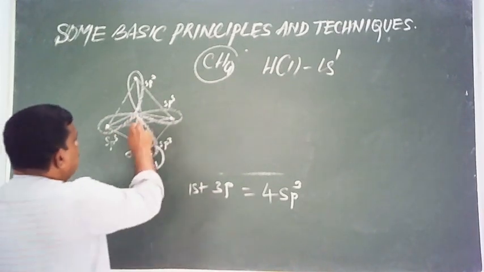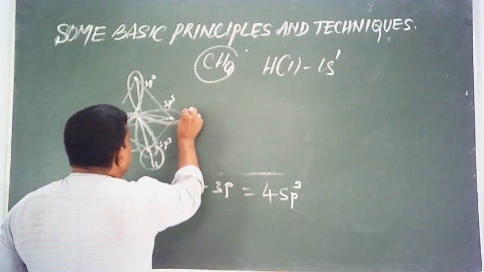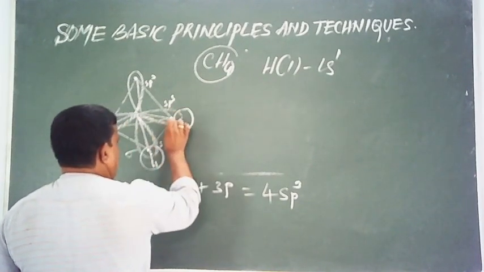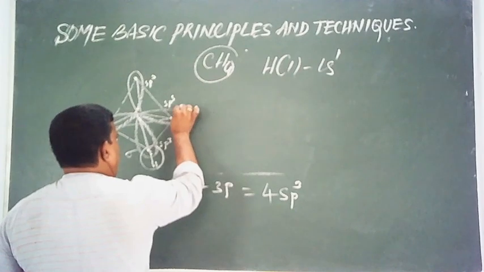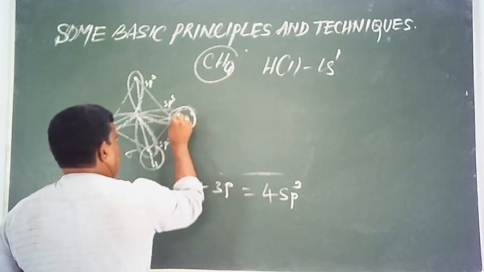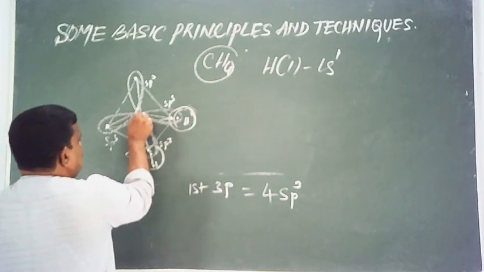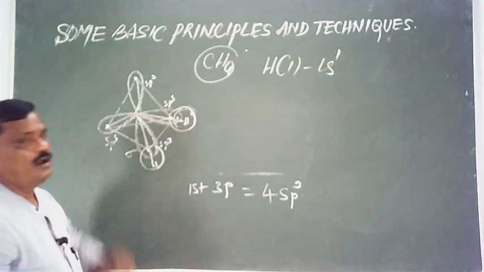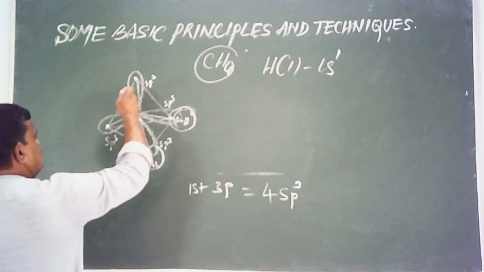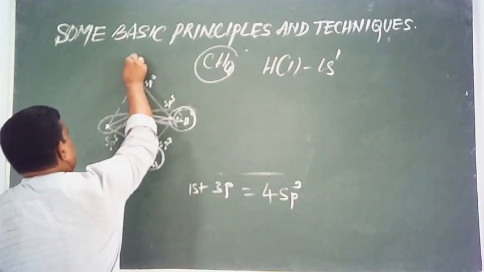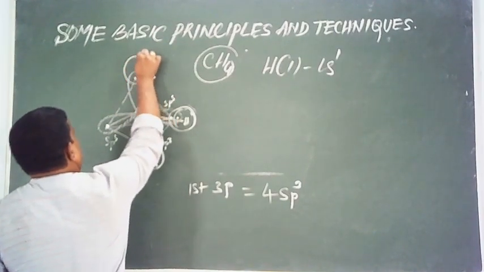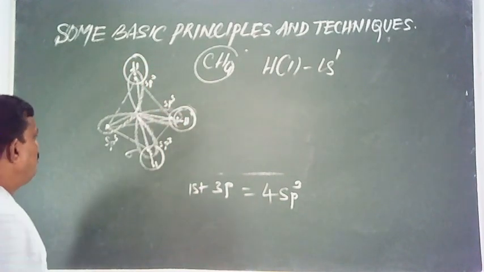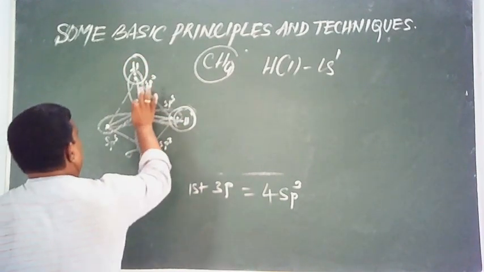In the same manner, this sp3 overlaps with the s orbital of hydrogen. Again, a sigma bond is formed between carbon and hydrogen. This sp3 overlaps with the s orbital of hydrogen along the axis to form a sigma CH bond.